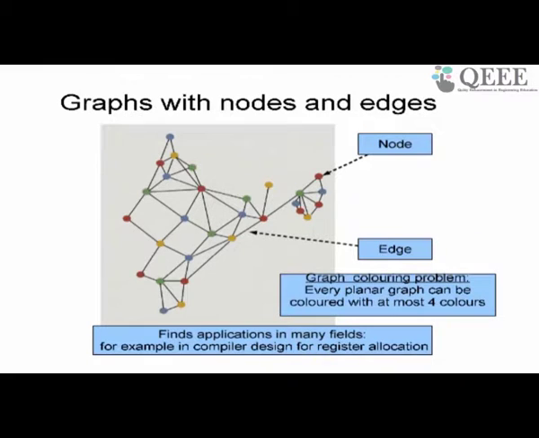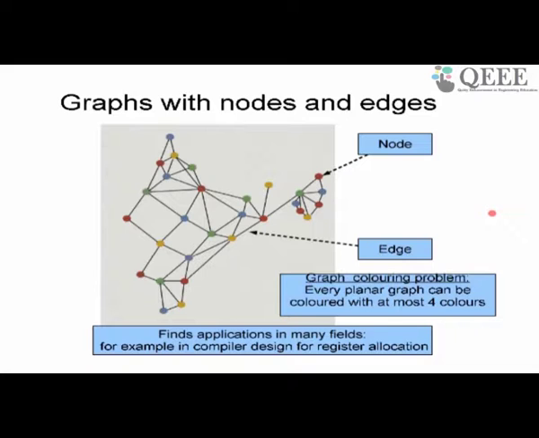Now there is a theorem about planar graphs which says that every planar graph can be colored with at most 4 colors. Not a very easy theorem to prove. It took a very long time to prove this theorem in the world of graphs, but there is a theorem like that which comes to our aid. Of course, you can ask what is the big deal. I mean, I can color the graph with 5 colors, right? It's not that we are short of colors. I have 5 colors, I can have 6 colors also. We have a palette full of colors. So just because I reduced it from 6 to 5 or 5 to 4, it's not a big deal. But nevertheless, this is an interesting theorem, that you can color every planar graph with 4 colors. Therefore, only 4 colors are enough for me to do this problem, okay. But I can use 5 also, I can use 6 also, but it's nice to know that I can do it with 4.